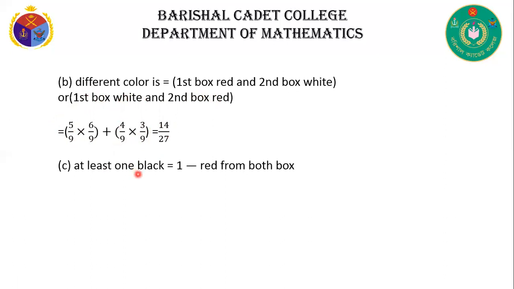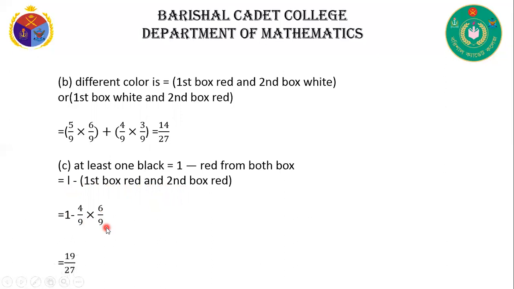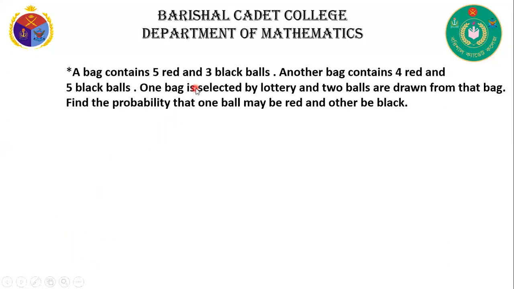Now at least one black. That means 1 minus red from both boxes. First, 1 minus first box red and second box red. That's why we can write 1 minus 4 by 9 into 6 by 9. That means 19 by 27.